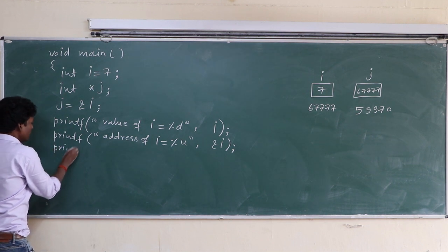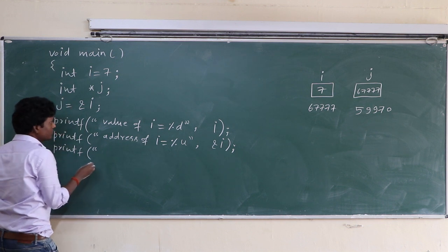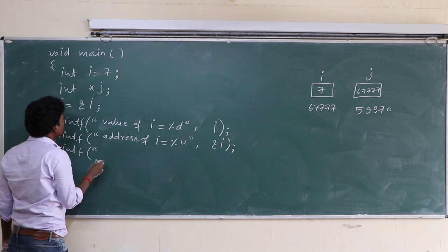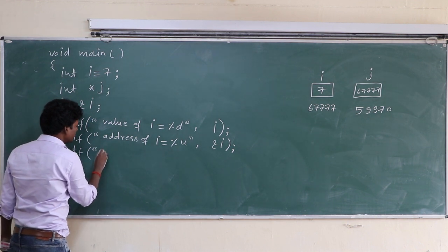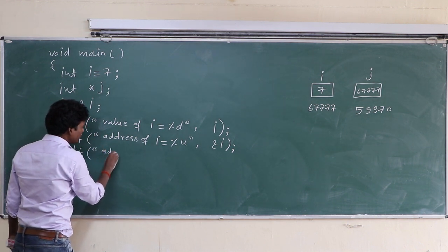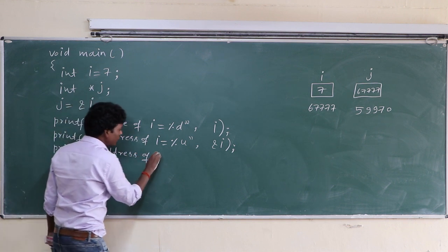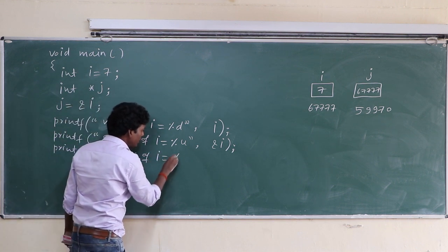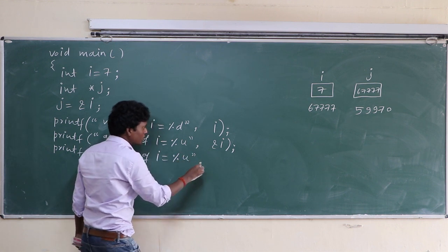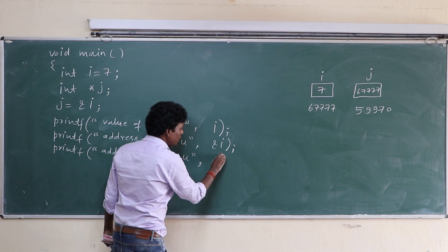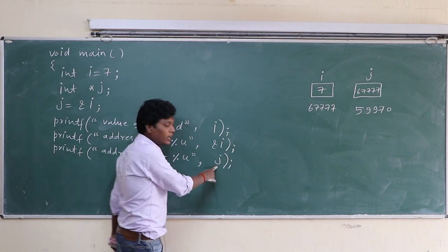Printf("address of I equal to %u", j); because j has address of I.